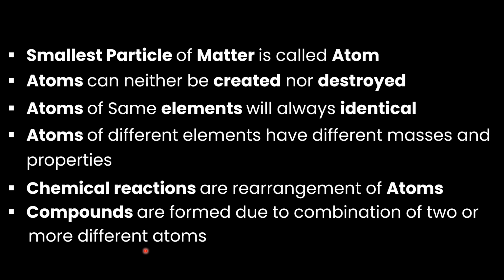Atoms of different elements have different mass as well as properties. So each atom of a different element will have a different atomic mass, and their properties will also be different. However, for themselves, a hydrogen atom will have the same atomic mass as another hydrogen atom, and its properties will be the same. However, for different elements like a hydrogen atom and an oxygen atom, the hydrogen atom will have different properties and mass than the oxygen atom.